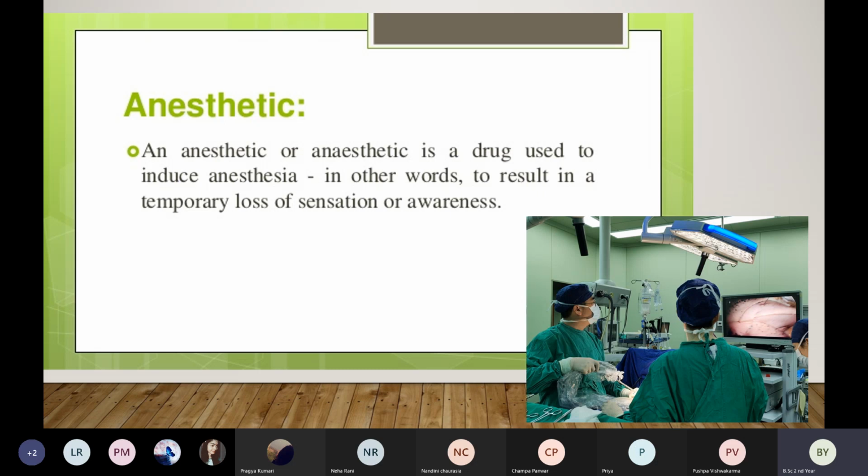Whenever we give local anesthesia or general anesthesia, there is temporary loss of sensation. There is no sensation, no awareness. You're not aware of the surroundings, not aware of the environment after giving anesthesia. So what is an anesthetic? It is a medicine, a drug which is used to induce or promote anesthesia. Is this clear to everyone?